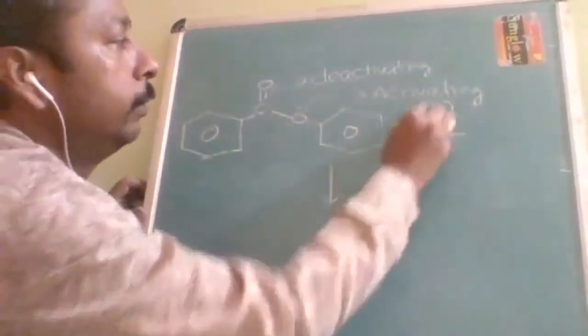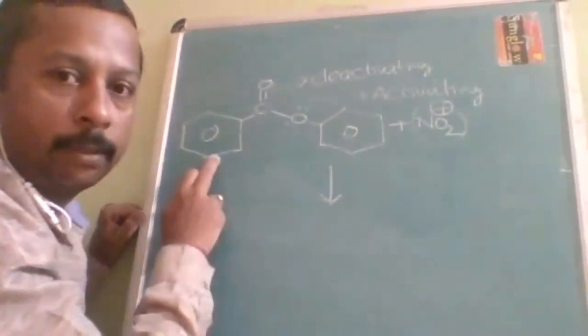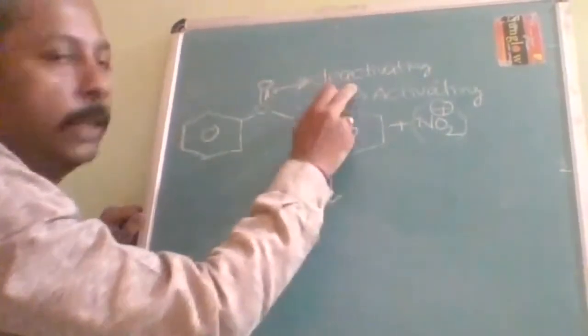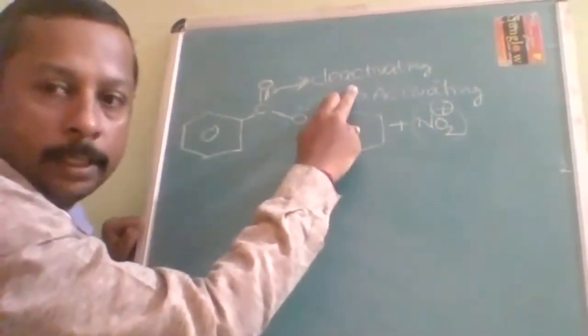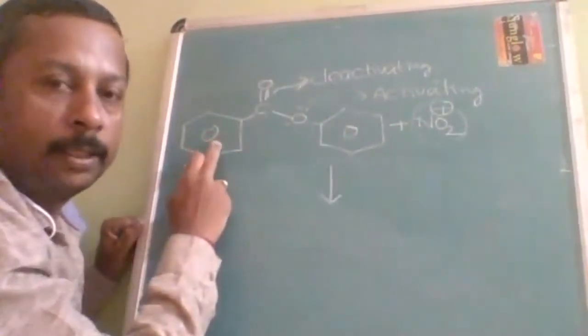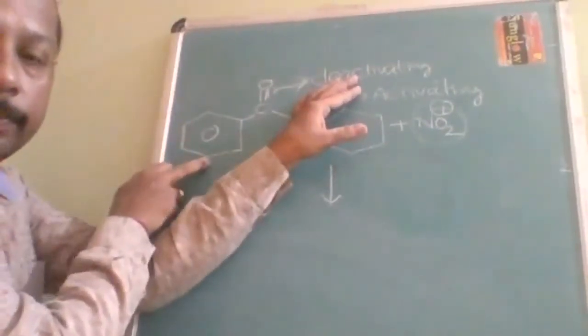So it will try to accommodate on this benzene ring. Why not the other one? Because of the pi bond, it is deactivating. If this were not there, then it would go at the meta position.